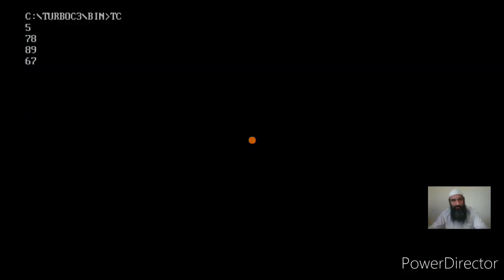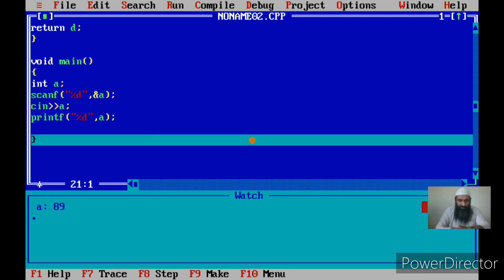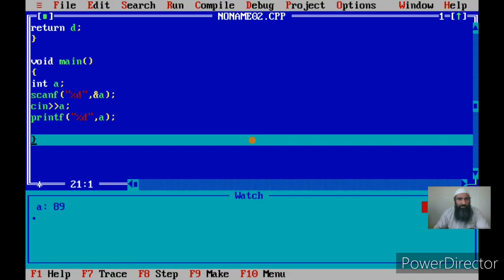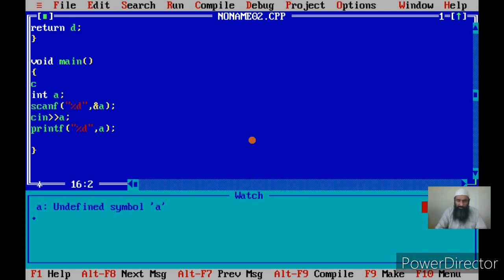Then after that I again use cin. I give the value as 89. Now if you see, A is 89 with cin. Okay, printf %d A. If you see again on the screen, 89 is displayed there. So this is the value of A that we have input. So how do you display it on a screen? Using printf. Let me clear the previous contents.